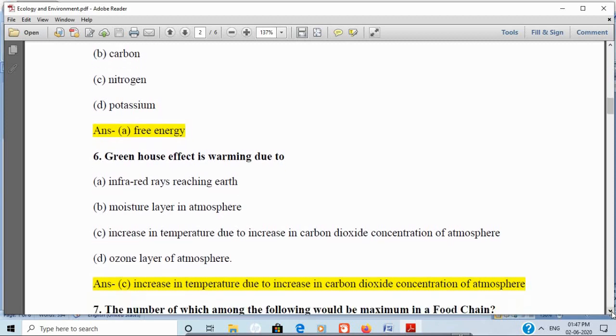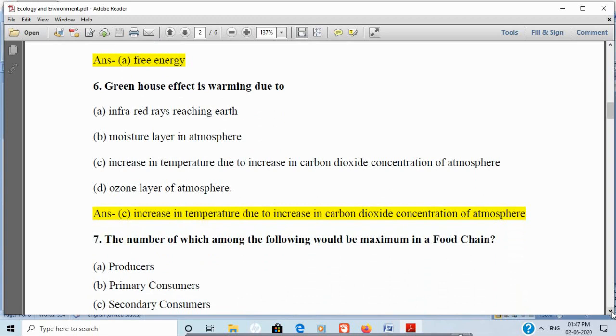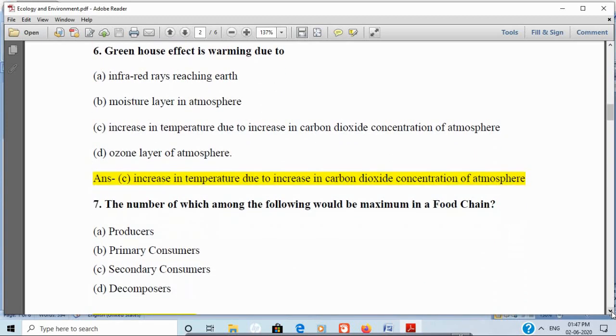Next question is, the number of which among the following would be maximum in a food chain? Option A, producer. Option B, primary consumer. Option C, secondary consumer. And option D, decomposers. And the correct answer is decomposers.